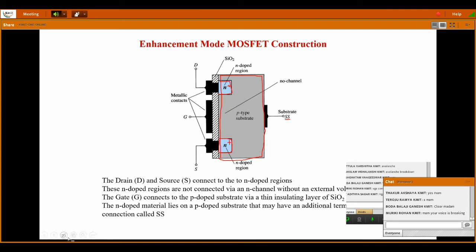The shaded box is the insulating material, layered over the entire p-type substrate, a thin layer of SiO2 insulating layer.